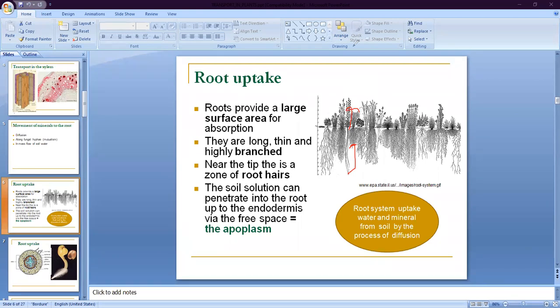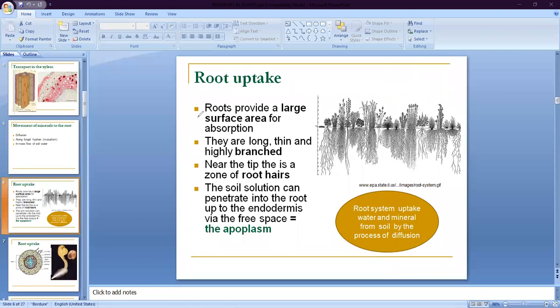So root pressure also helps in the transportation of water, especially in small potted plants, which transport water from the root to the leaves and branches.